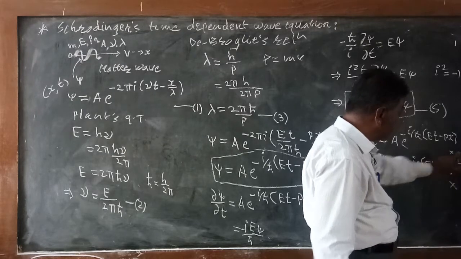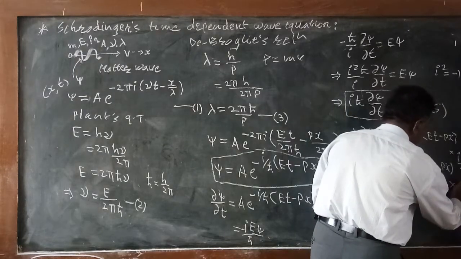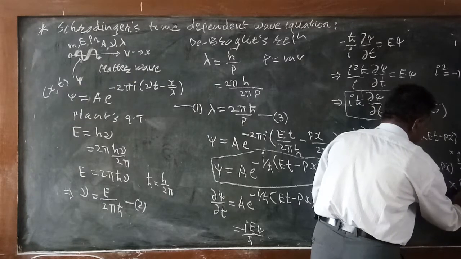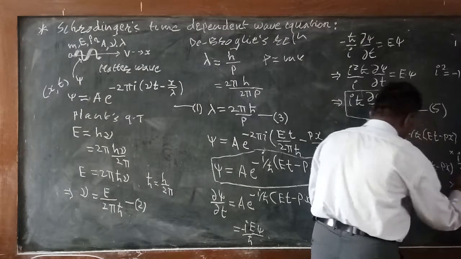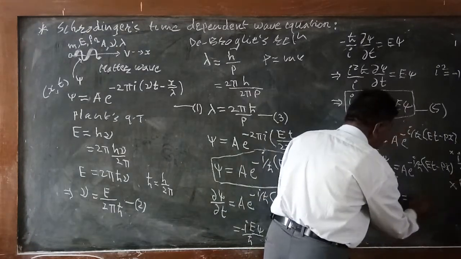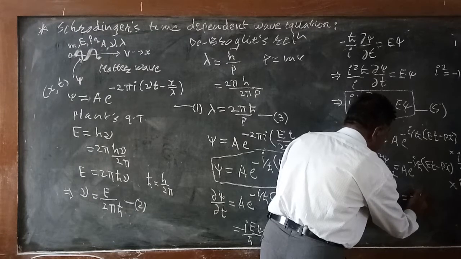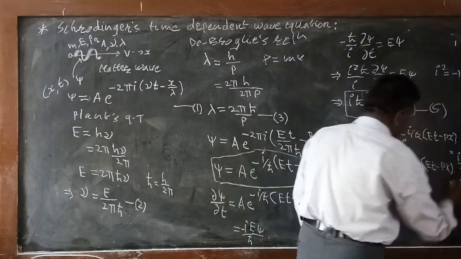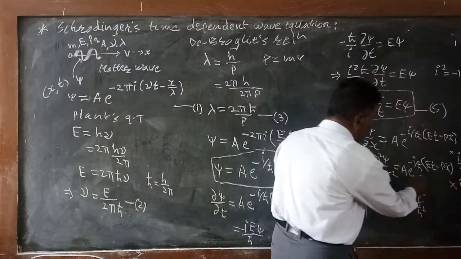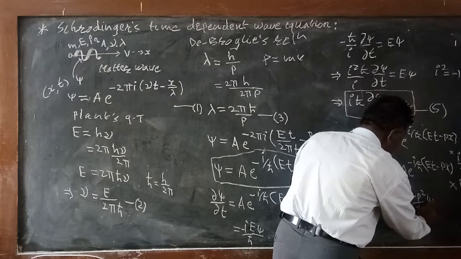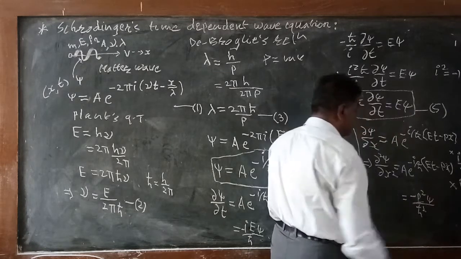So we get this term twice, so i square p square divided by h cross square. I square becomes minus 1, so minus p square divided by h cross square into whatever this term is, which is nothing but psi.